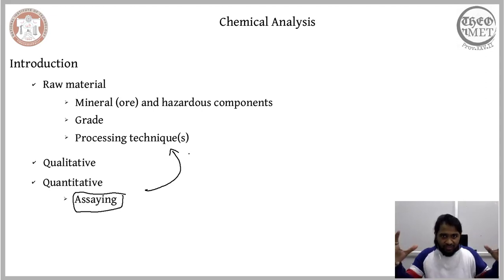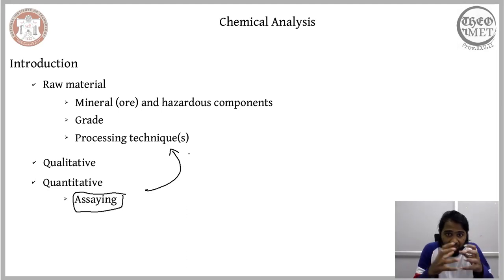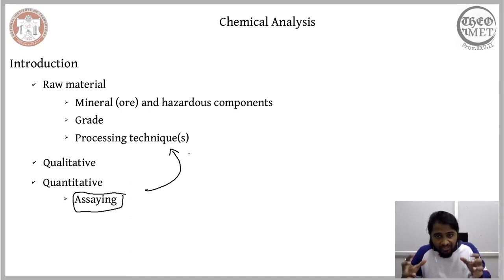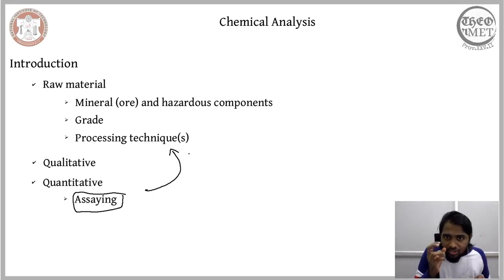Even though the chemical analysis can be categorized as qualitative and quantitative, it is the assaying analysis that largely dictates the chain of techniques that we develop for mineral processing, because it predicts how much of the end product can be extracted from the given raw material.